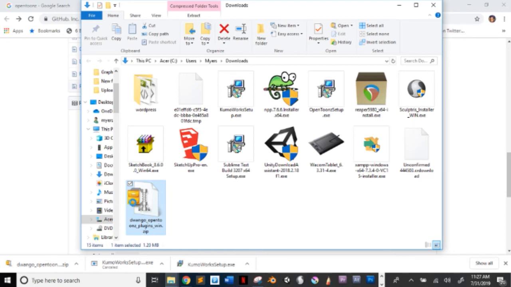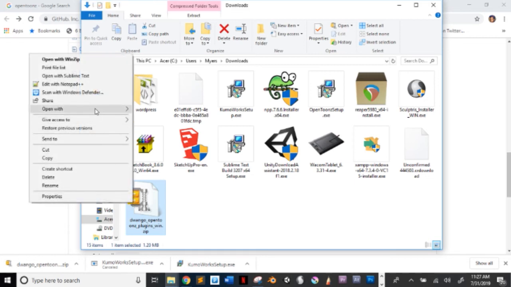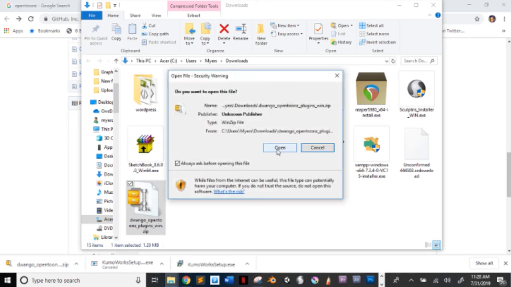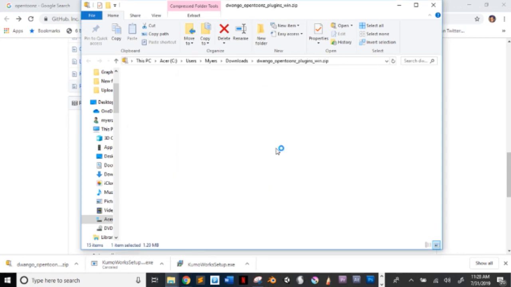This is an easy way to do it. Click on it, open with Windows Explorer. Click on open.